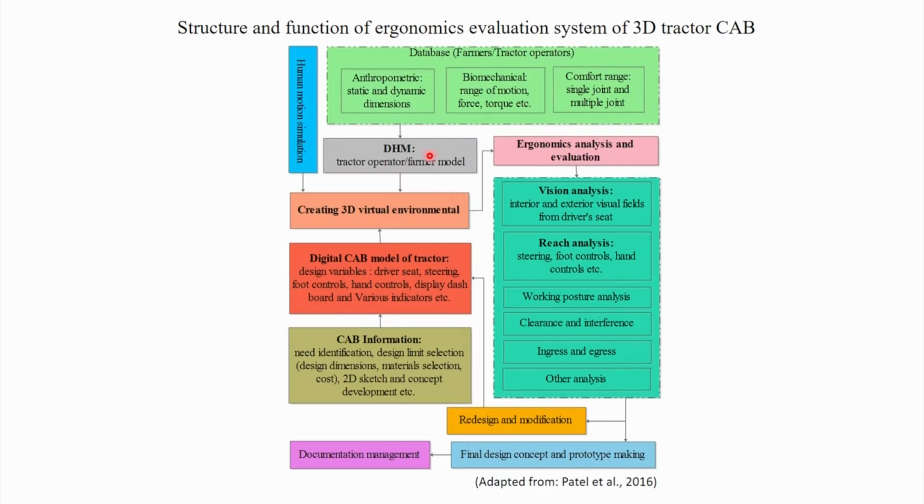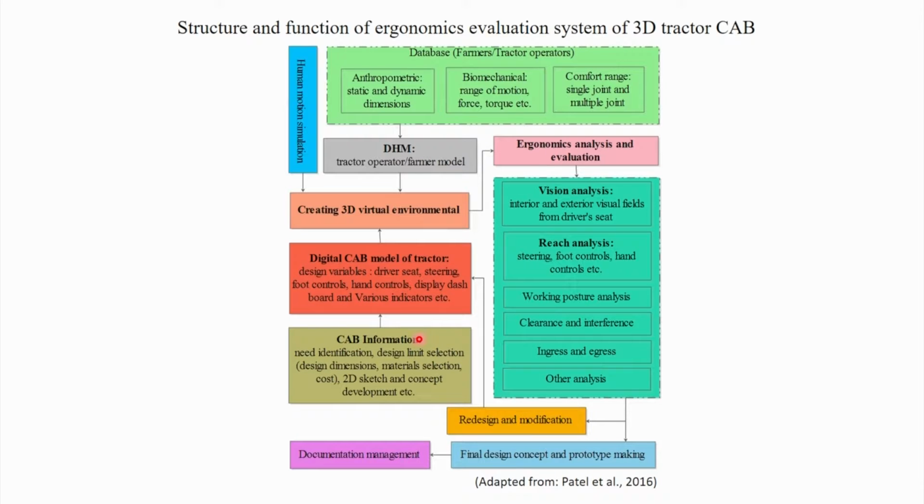Based on all these data, anthropometric, biomechanical, comfort data, we can create digital human model for tractor operator or farmer. When this model is ready, then we go for creating 3D virtual environment. How do we create this 3D virtual? On one hand, our digital human model or digital mannequin is ready. On the other hand, we have to create the digital cab model of the tractor.